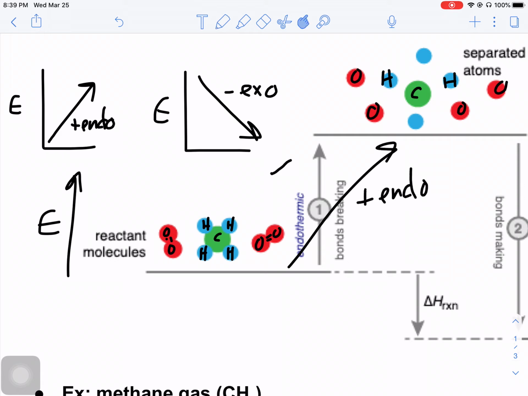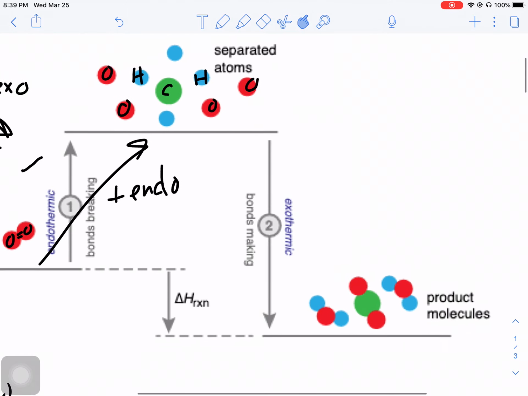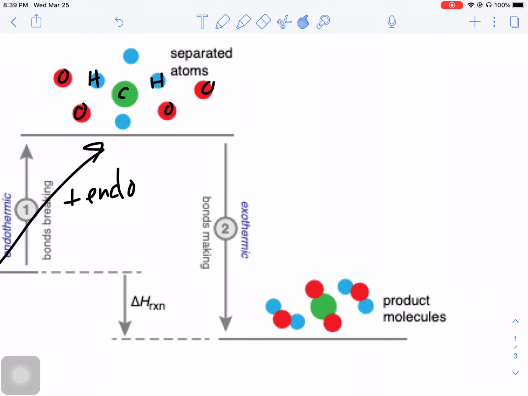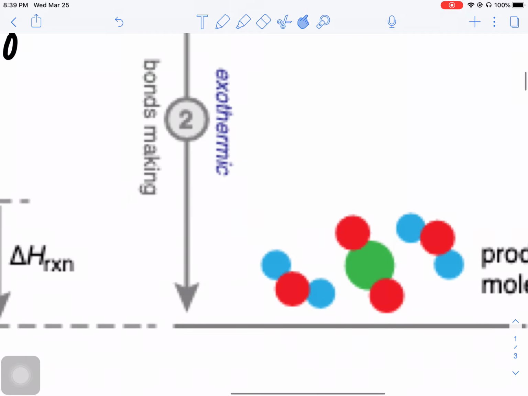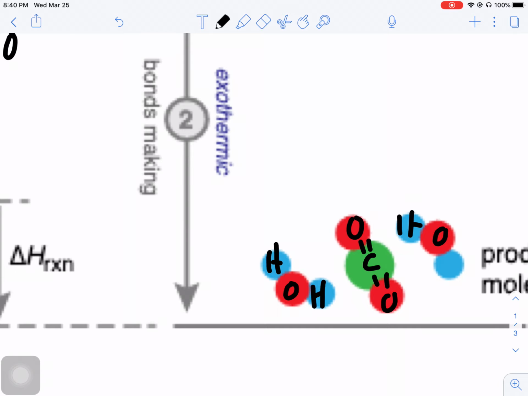Now, because nature kind of seeks the most stable configuration, realistically what's going to happen is that these atoms are going to recombine in such a manner that they are more stable. And probably what we're going to end up with is some water molecules and some carbon dioxide molecules. If you know anything about combustion, those are likely products.